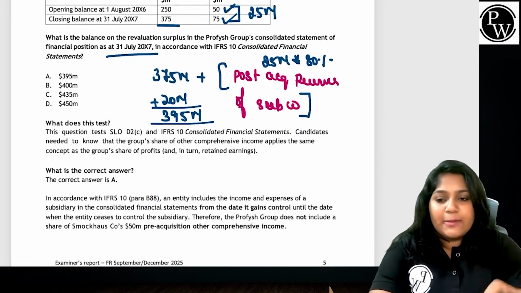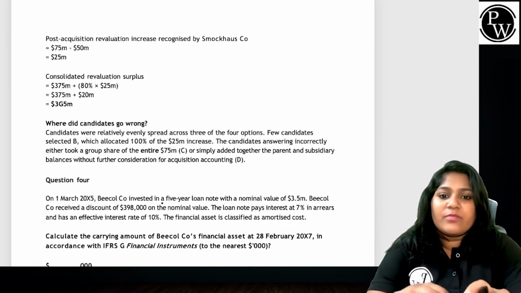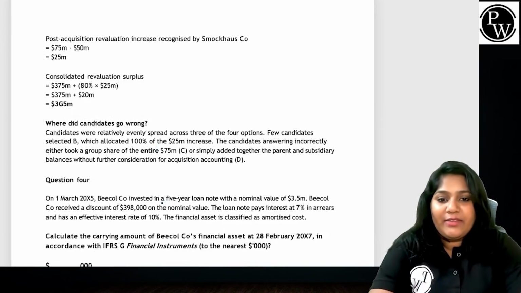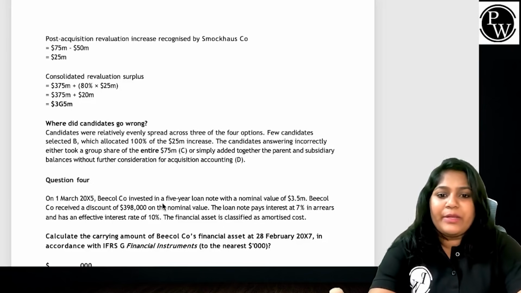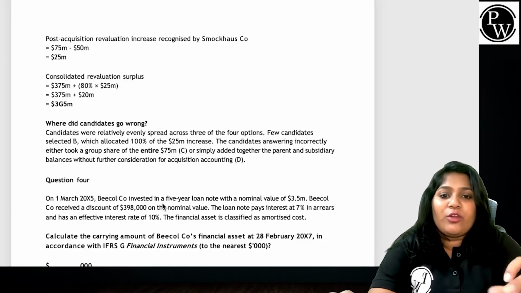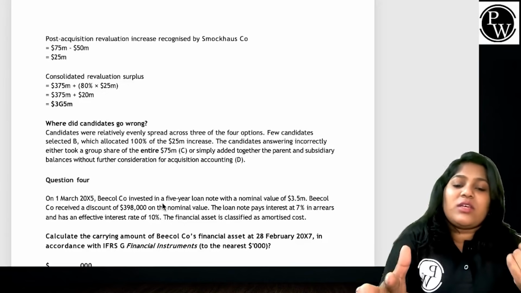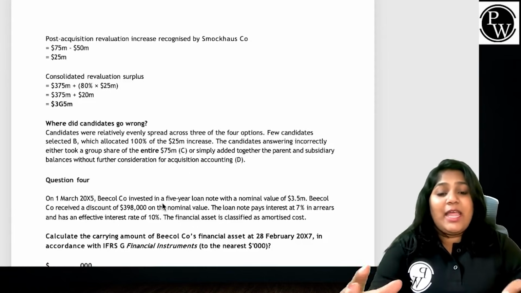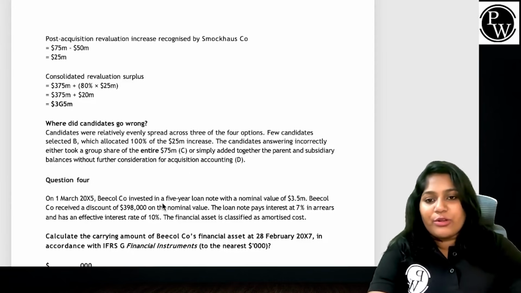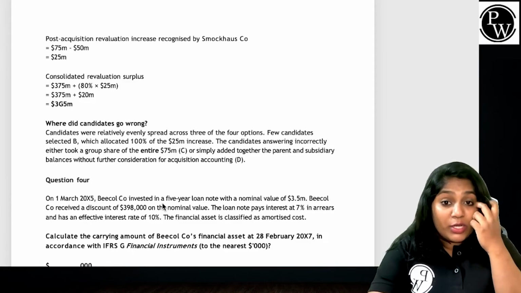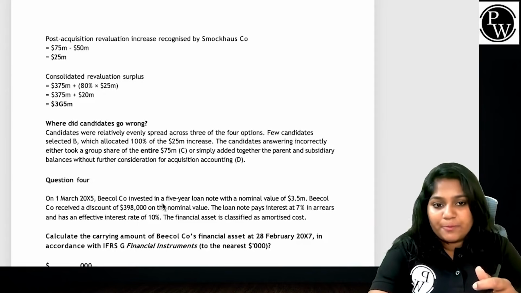That is the correct answer. But the candidates went wrong. Candidates were relatively evenly spread across the 3 or 4 options. What happened? They took the group share of total surplus. They took the parent plus the subsidiary balances blindly. Guys, anything which is happening after acquisition, please give a share to non-controlling interest and parent according to the shares. Only post-acquisition results. That is where we went wrong on this question. Right?